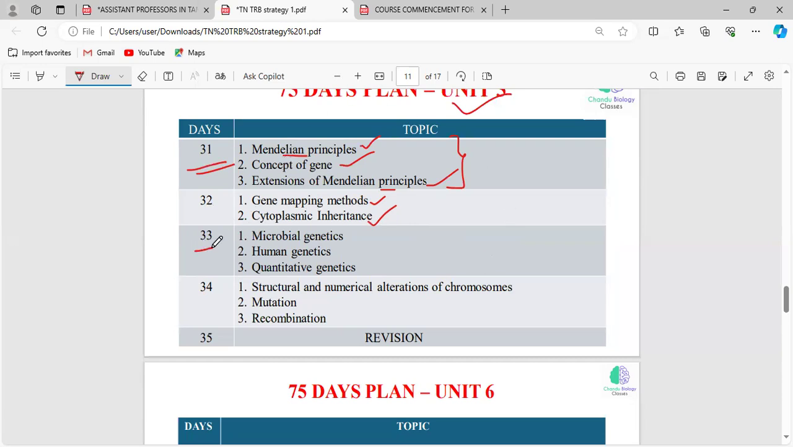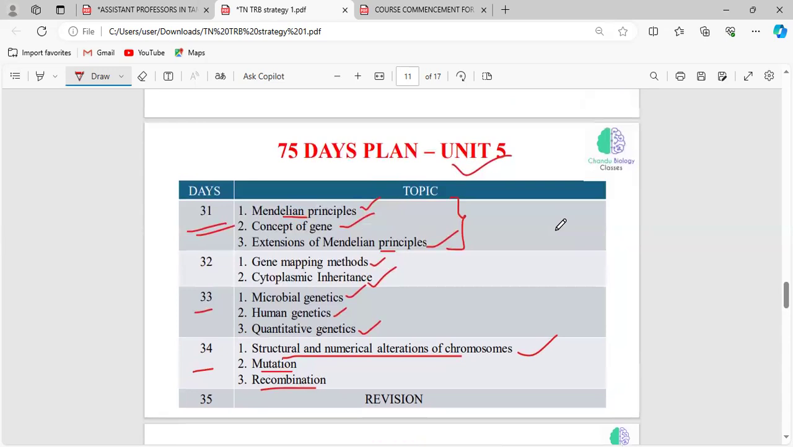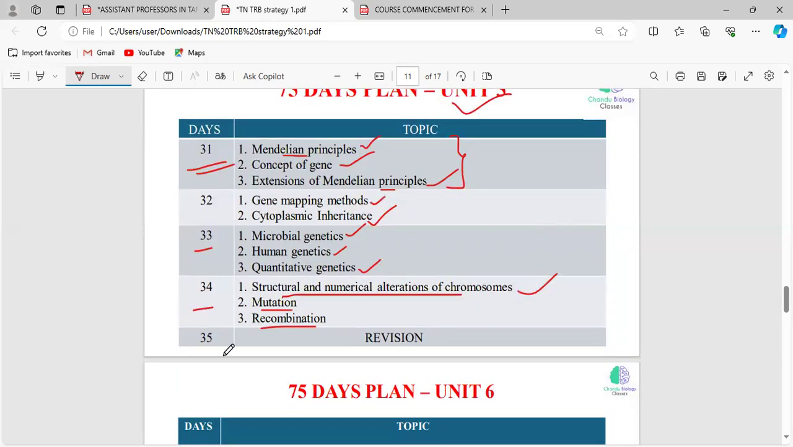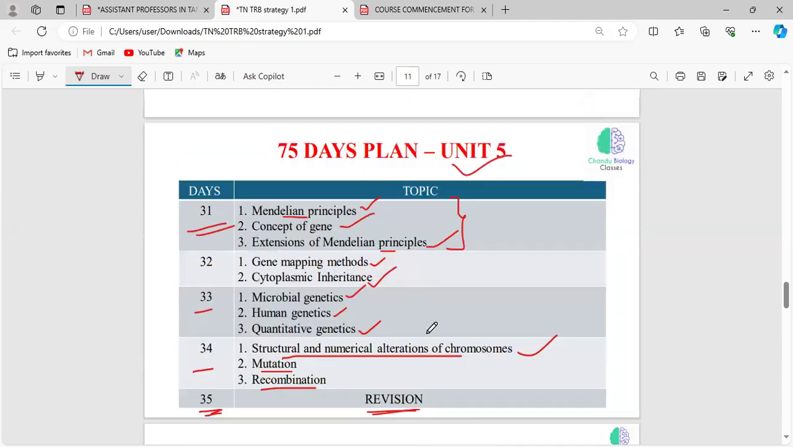And in day 33, you can finish microbial genetics, human genetics, and quantitative genetics. In day 34, you can finish the structural and numerical alterations of chromosomes. So you can read about karyotyping. And in mutation, what are all the types of mutation, and about recombination. So these are all the topics given under the syllabus in unit 5. So day 35 will be completely related to the revision of unit 5.